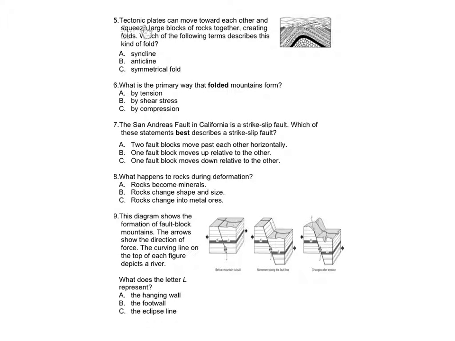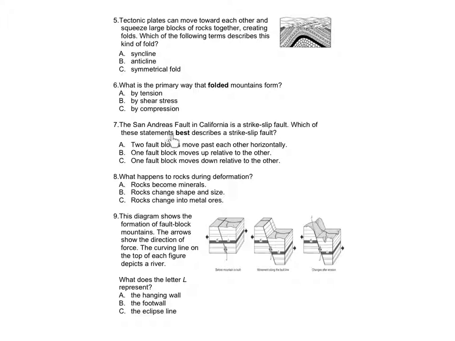Number 5. Tectonic plates can move toward each other and squeeze large blocks of rocks together, creating folds. Which of the following terms describes this kind of fold, shown on the right? A. Syncline, B. Anticline, C. Symmetrical fold. Number 6. What is the primary way that folded mountains form? A. By tension, B. By shear stress, C. By compression.